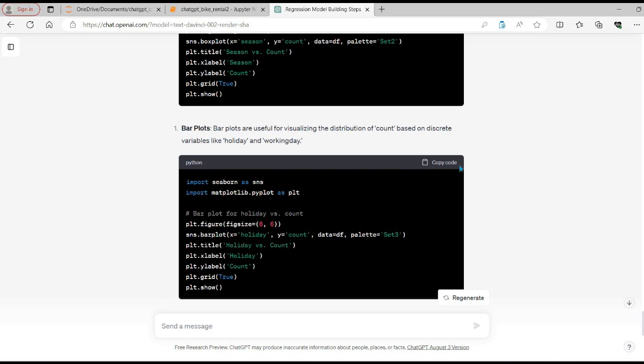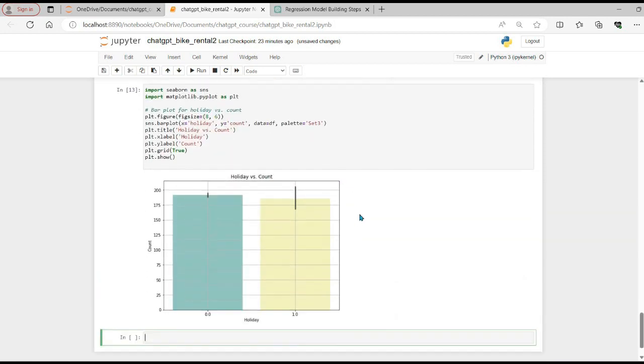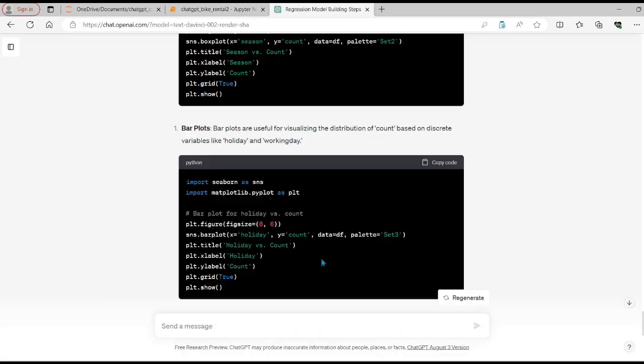So let's see the bar plot. Let me copy this code and run this command to see what we are getting. Now it's showing me if there is any relationship between holiday and non-holiday, and we can see that it's not showing a lot of difference in the sales. Sales look to be quite similar, although non-holiday, which has a slightly higher bar, might have a little higher sales compared to holiday, but again it's not a very conclusive relationship.